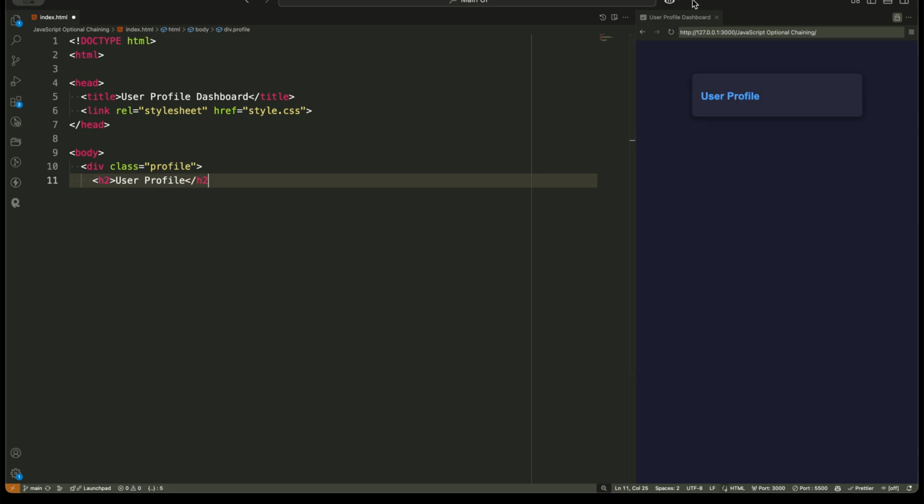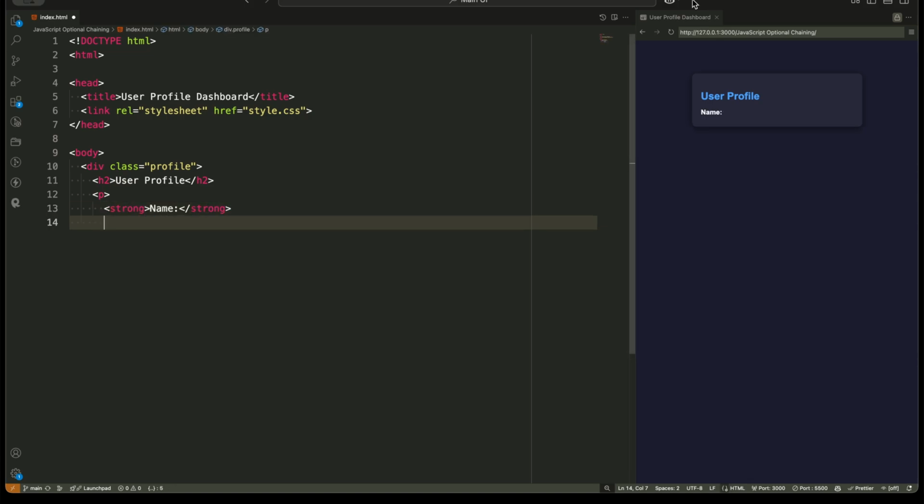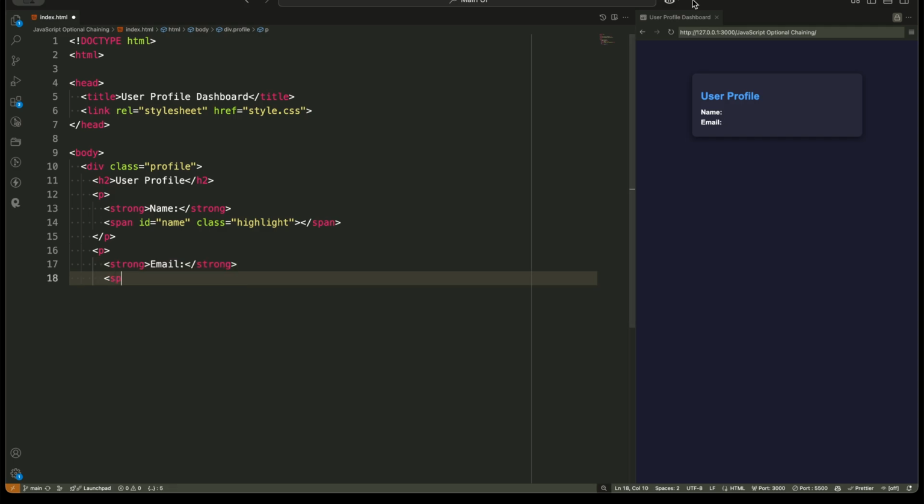How the optional chaining operator safely accesses nested data without crashing your code. How the Nullish Coalescing operator helps provide a fallback value like not available for missing data. How combining these two techniques improves code readability, reduces complex conditions, and makes your code more efficient.